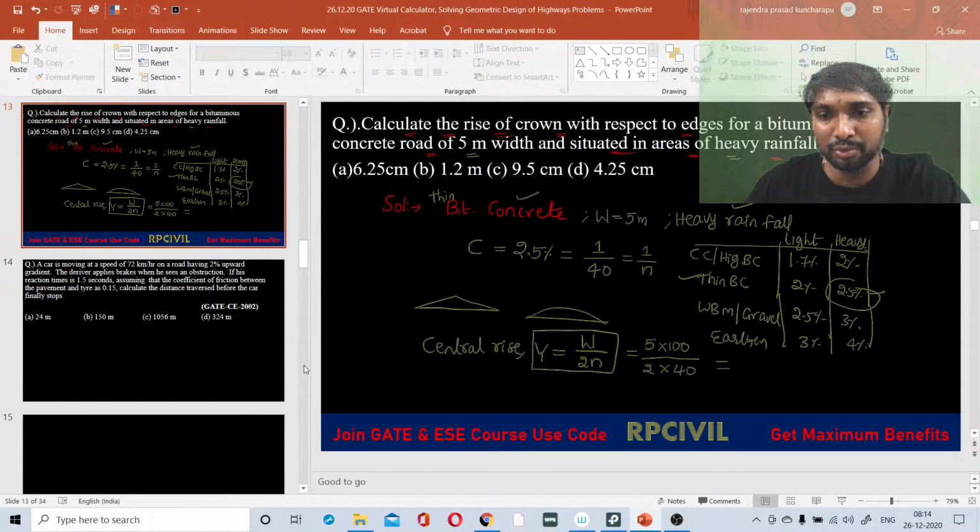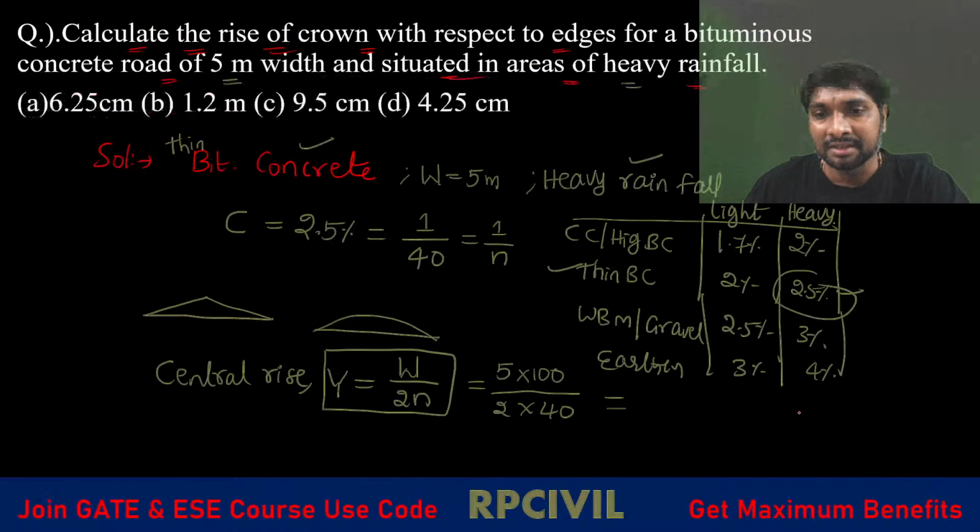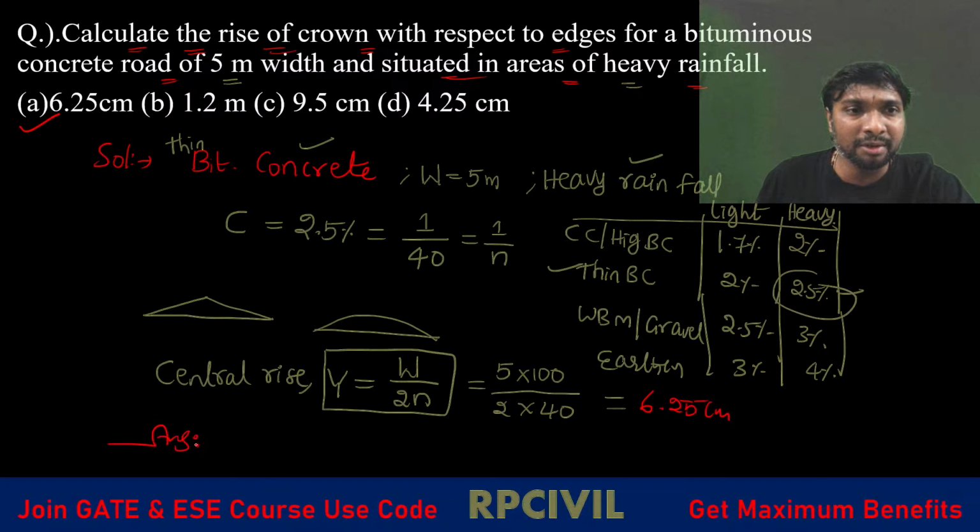So 6.25, right? How much have you got here? 6.25 centimeters. So option A will be the correct answer. So this is how we'll be using the virtual calculator for this question.